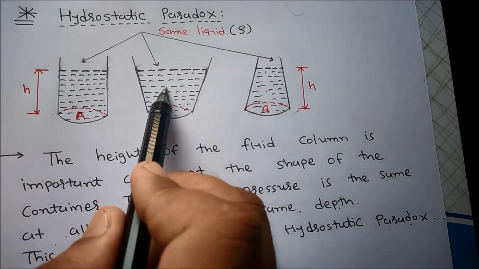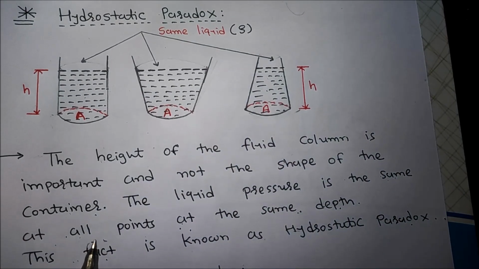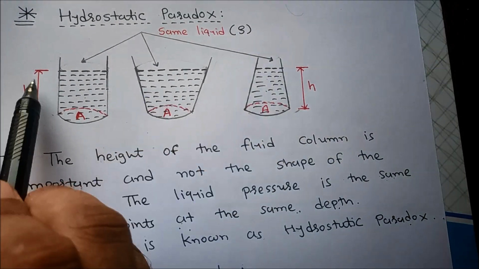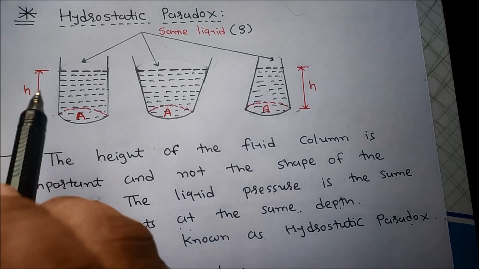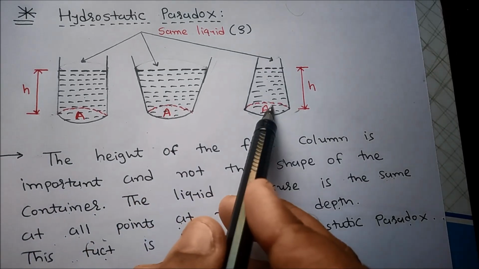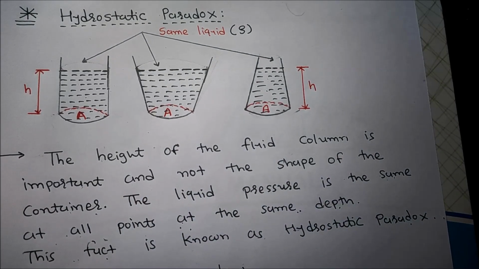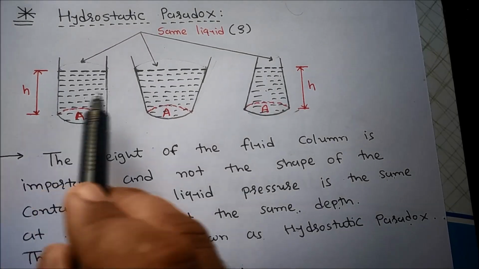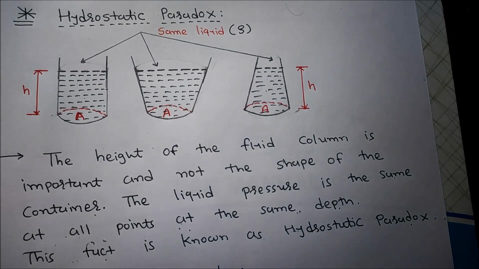Here we take three containers, and these three containers are filled with the same liquid up to the same height h and have the same area A at the bottom. According to the hydrostatic paradox, the height of the fluid column is important and not the shape and size of the container.